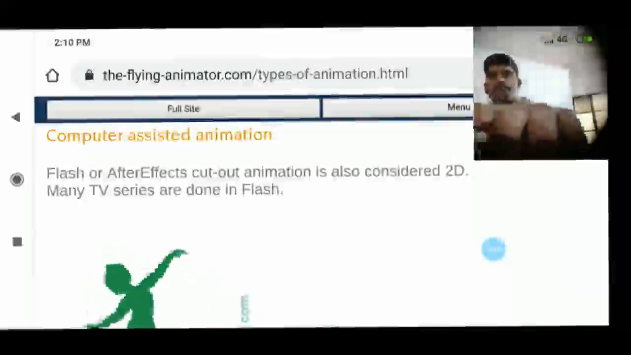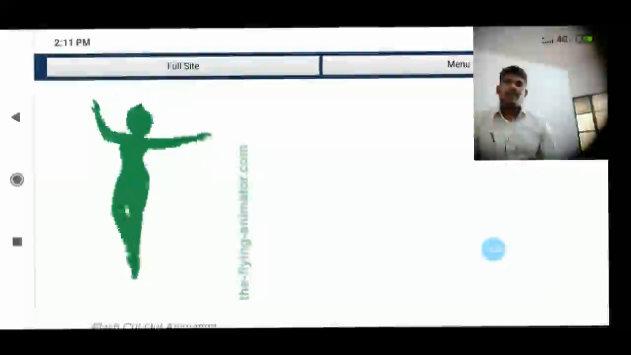Look here, what is the cutout animation? Look here, this is the Flash cutout animation. What is the Flash cutout animation? Look here, the figure is given. The image is turning left and turning right, moving hands up and down, and also moving her leg.